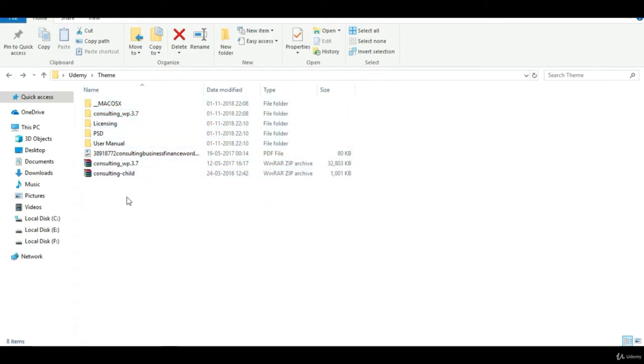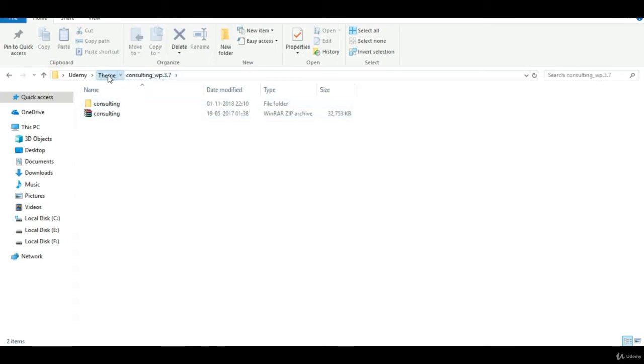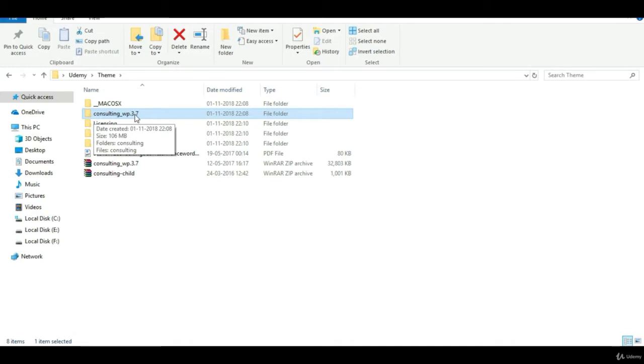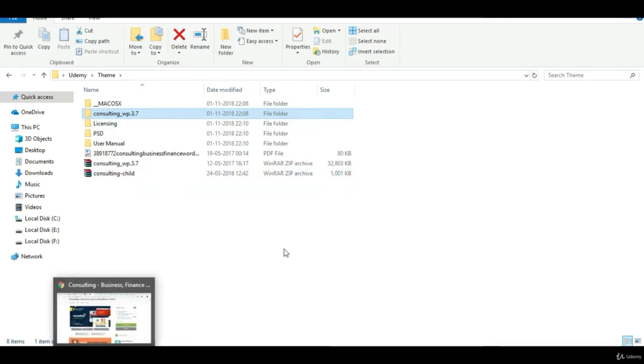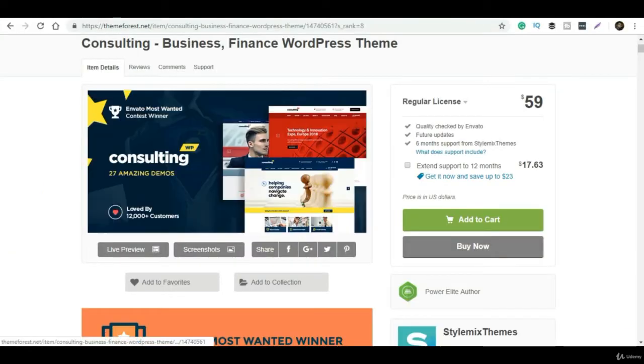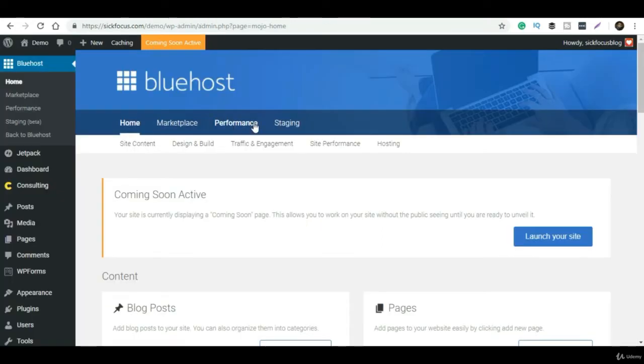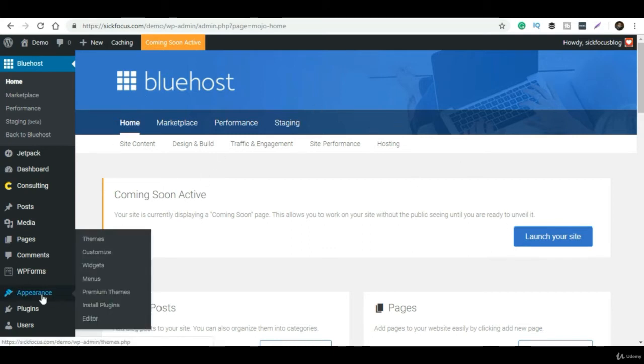To install the theme you have to log into your WordPress admin panel. It will look like this. After that you have to click on Appearance, then Themes. If we go for any other free themes, they will also show in this area. Here you have to upload the theme. Just click on the upload button and it will ask you to upload the theme. These are all notifications which I don't need. Just click on upload theme, choose the file and install.